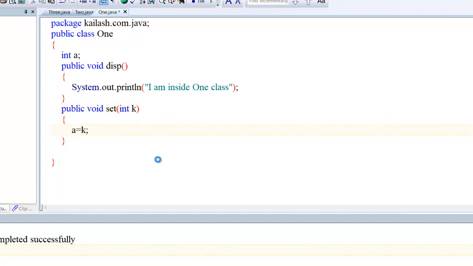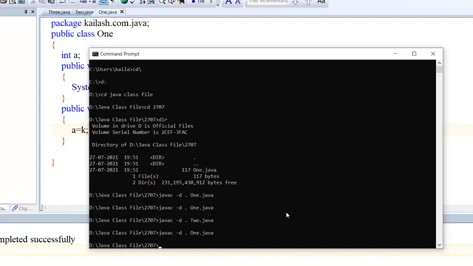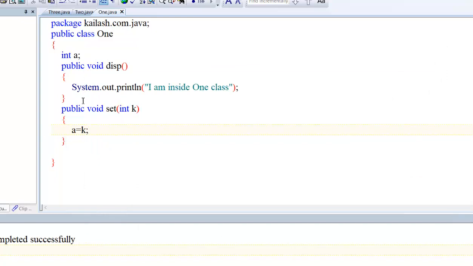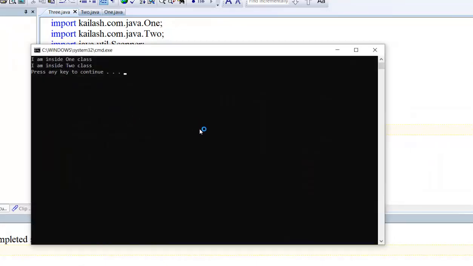Okay. Now save this. Not to save, you have to compile it. Again the same procedure: javac -d . One.java, because there is a package. So this file will be updated in your package. Now the file is updated. Now access this set method: object.set, pass some value. Okay. Now run this. But we are not calling this.